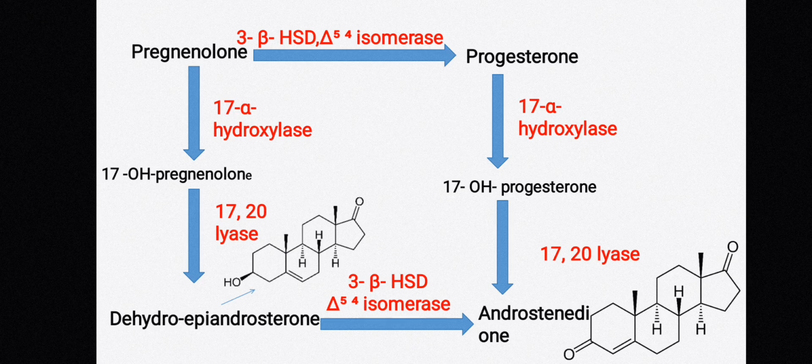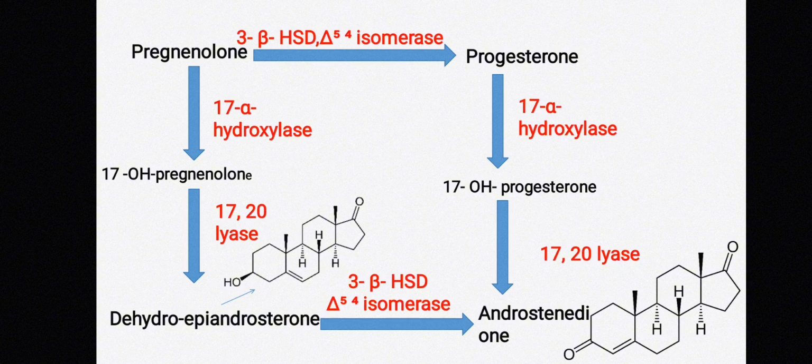So let's discuss serially. Cholesterol is acted upon by the enzyme 20,22 desmolase and it forms pregnenolone. Pregnenolone is acted upon by the enzyme 3 beta HSD and delta 4,5 isomerase, which forms progesterone. So 3 beta HSD converts the hydroxyl group of the third carbon to a keto group, and delta 5,4 isomerase shifts the double bond of B ring to A ring and forms progesterone.